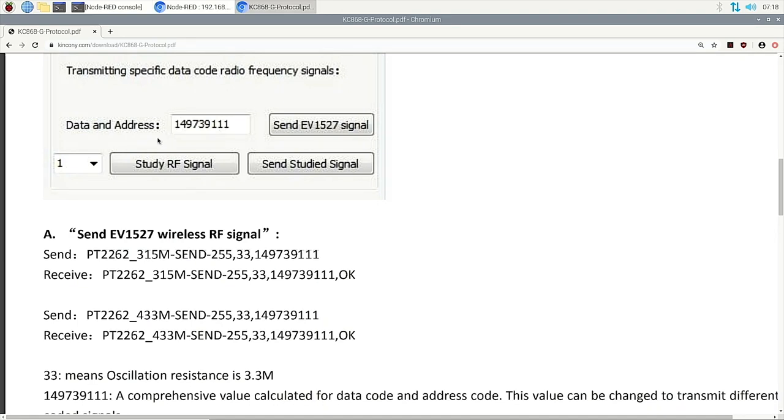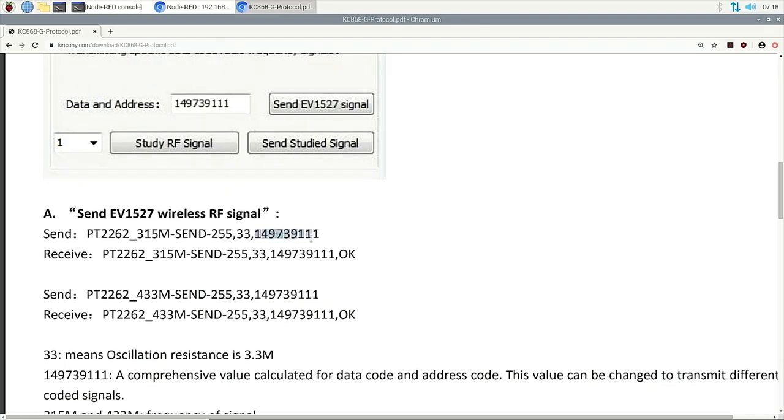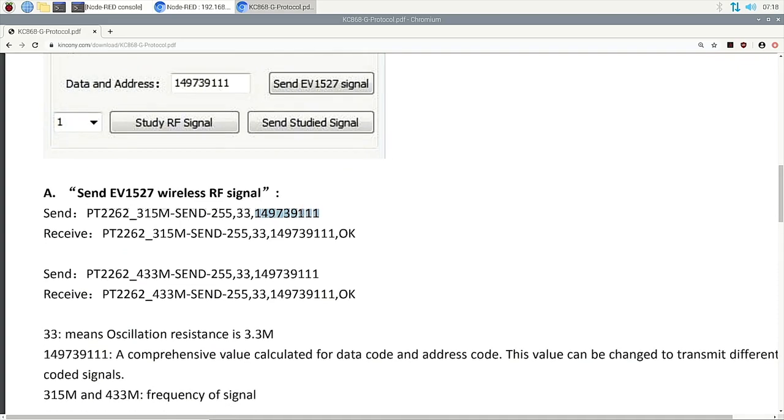We have already calculated the two parts, so it will be this 9-bit number. You do not need to know why there is this number. Just use a 9-bit number. A different number sends a different signal.